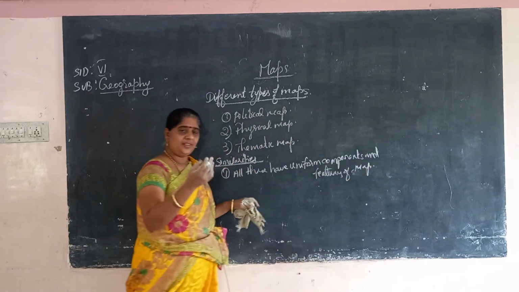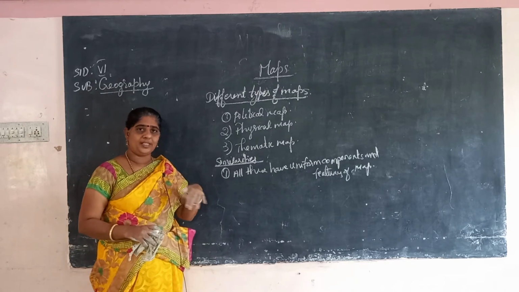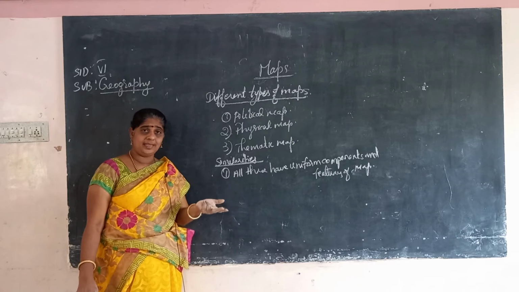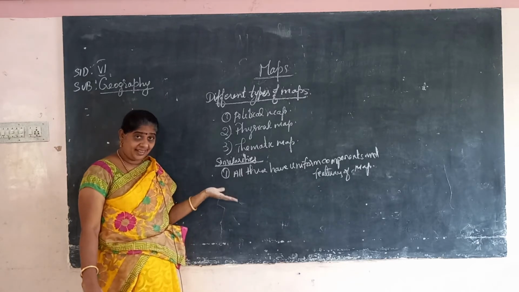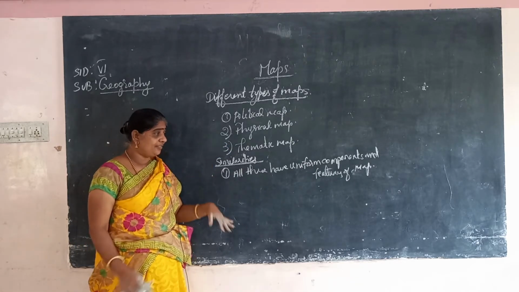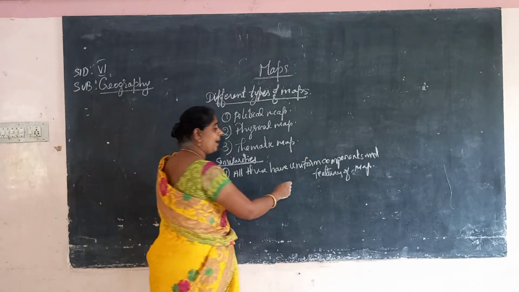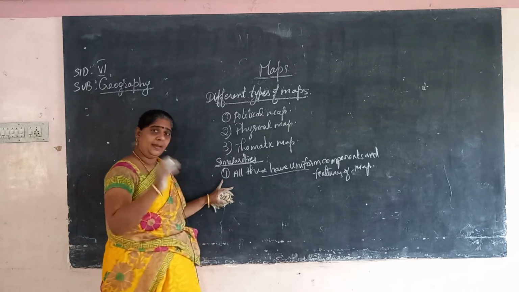So we will see the components. What are the components of the map? That is symbol, distance, then directions. These are all the components. Features, what are the features, what it codes. So everything is the same for all three maps.